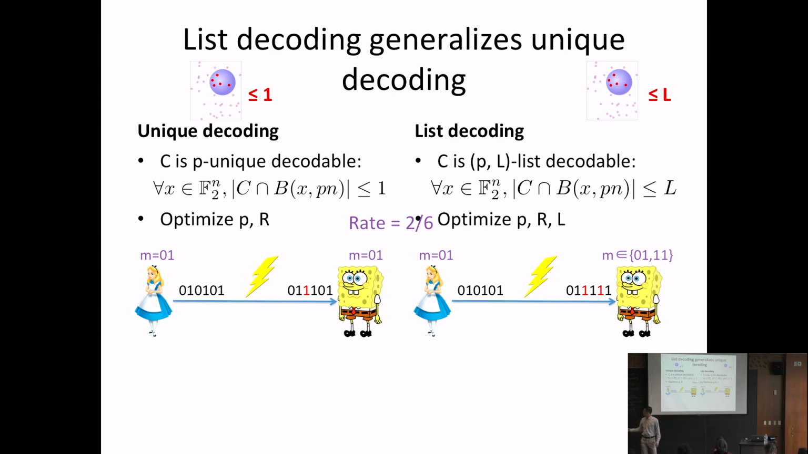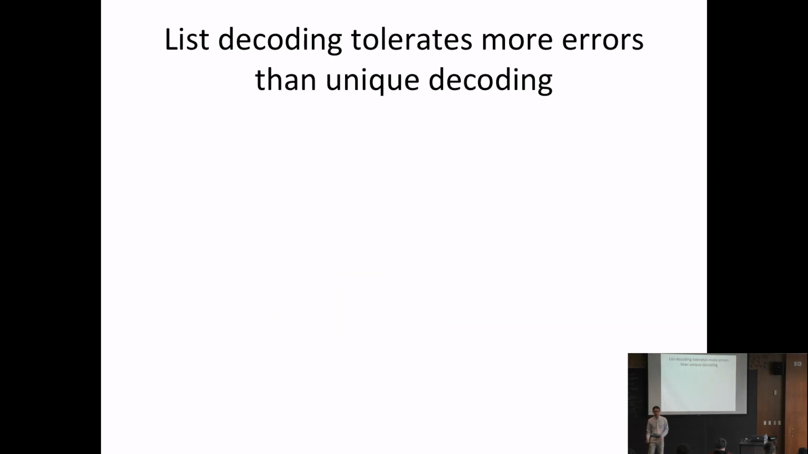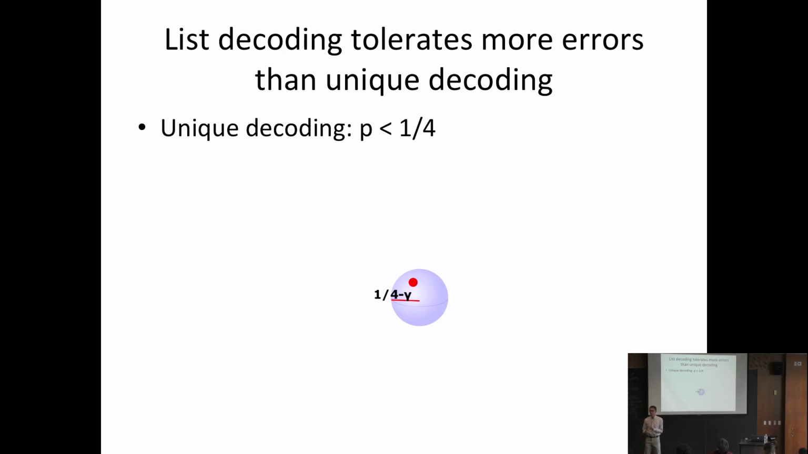Okay, let's move on. Why do we care about list decoding? There are 2 reasons. The first is that list decoding tolerates more errors than unique decoding. So in some sense, it's a more powerful notion. What do I mean? In unique decoding, it turns out if you fix a constant p less than 1/4, then there exist constant rate codes, meaning a family of codes whose rate approaches a non-zero constant, that tolerate pn errors. And it turns out 1/4 is the best you can do. If p is bigger than 1/4, there are no constant rate codes that tolerate pn errors.